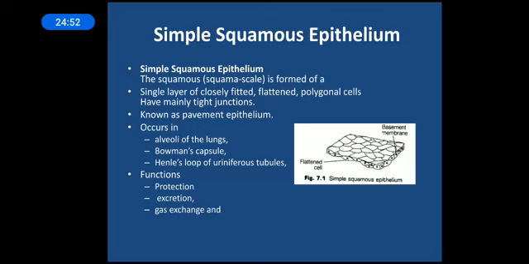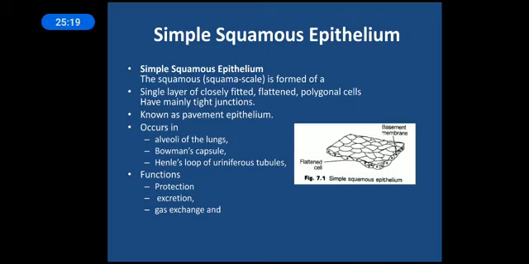They are flattened structures, arranged in a manner like the tiles arranged in our rooms, in classrooms or in a home. So how are they arranged? They are arranged compactly, in a manner in which you cannot see the space between the tiles, right? Hence it is also called pavement epithelium. Here it is written.